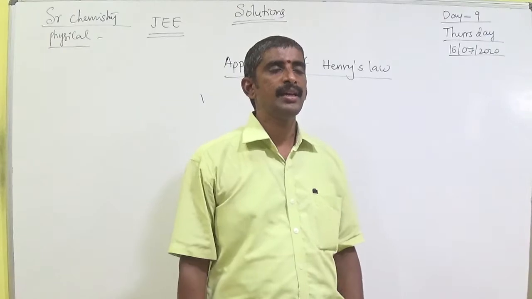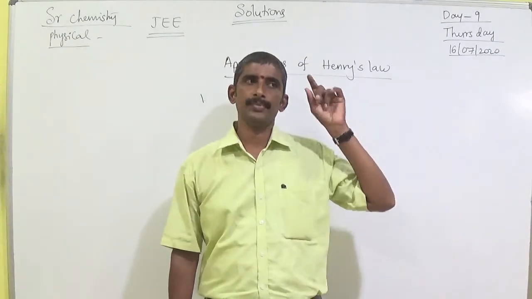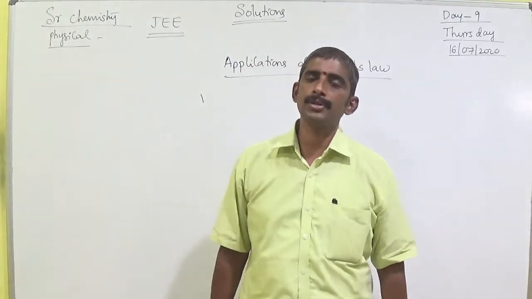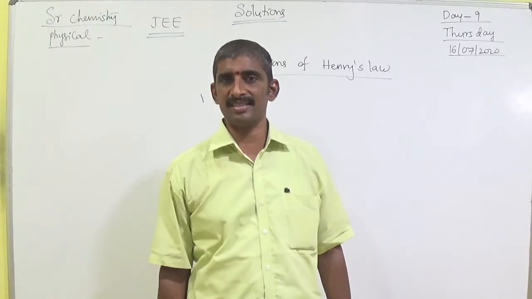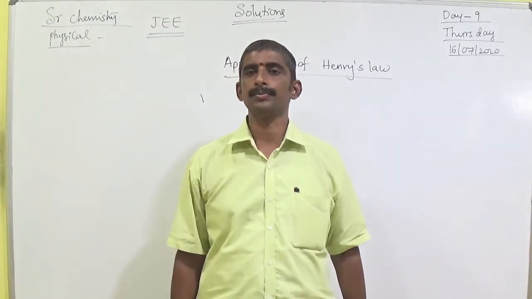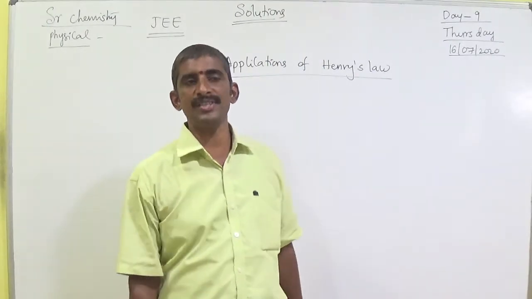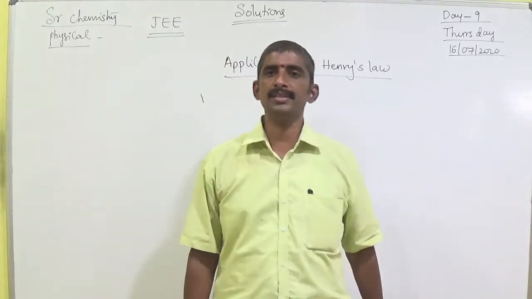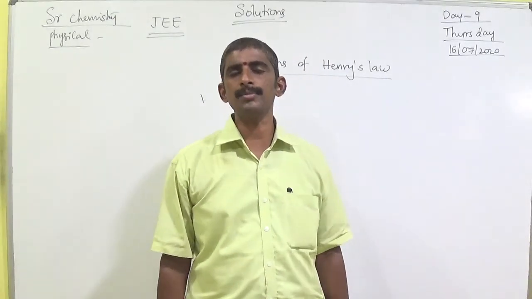The second one is at high altitudes. Altitude means hill areas. At high altitudes, the partial pressure of oxygen is less. It leads to a condition known as anoxia. Anoxia means people are unable to think properly and become weak.